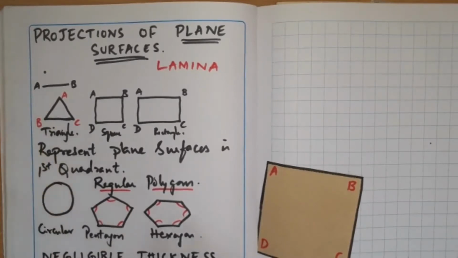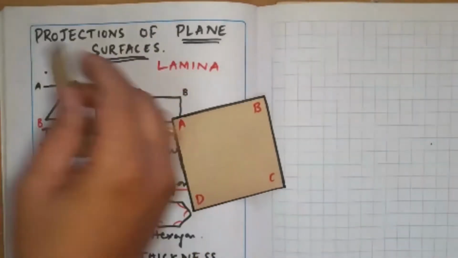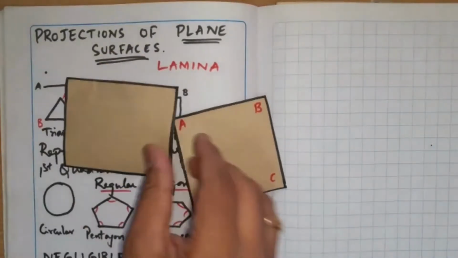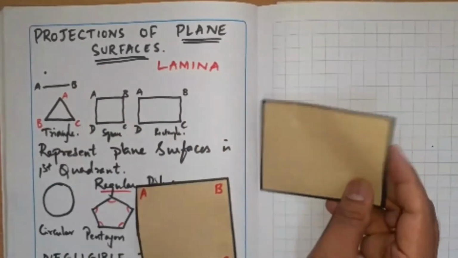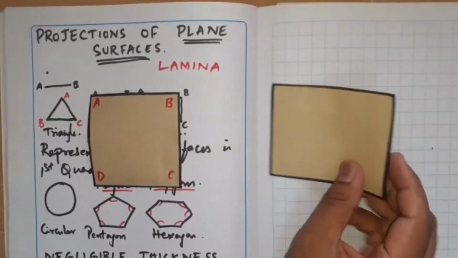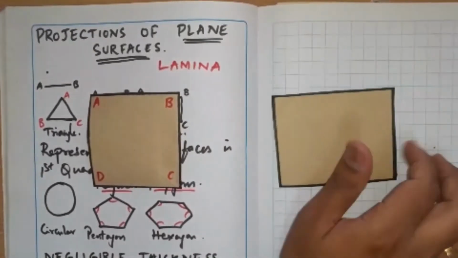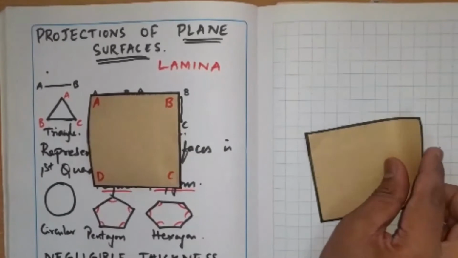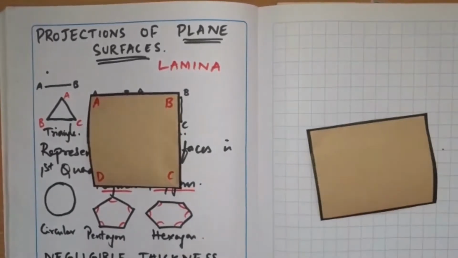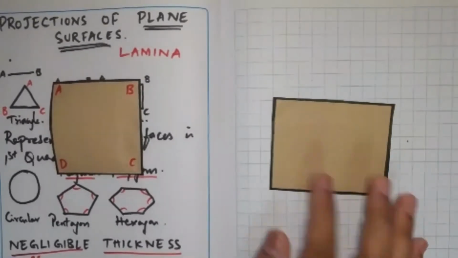Yes, sir. See, in the same way, it can be a square, or there can be a rectangular lamina. I'm assuming a rectangular lamina. It is now lying on the floor. Okay, on HP. In other terms, let us talk in terms of orthographic projection. That is, it is lying on HP.